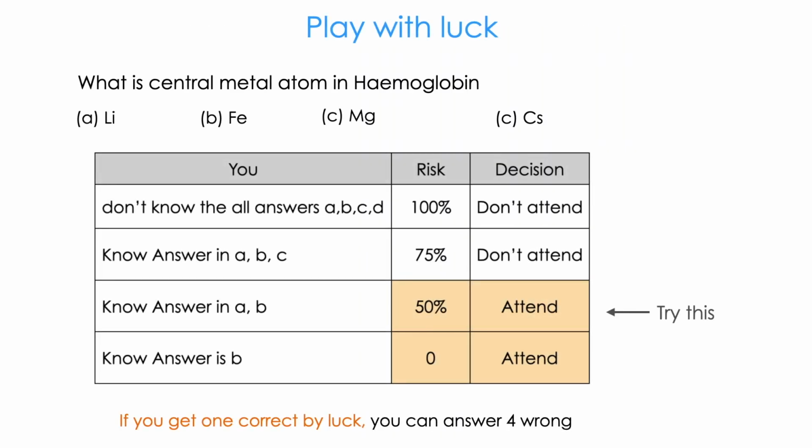Next thing is play with your luck. This is a dirty way. I don't recommend it for rankers. I recommend this for poor scoring people. Let's see the question: What is the central metal atom in hemoglobin?